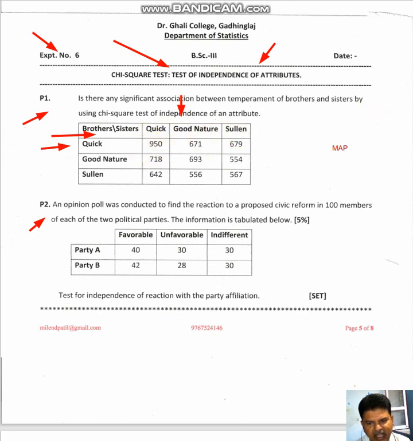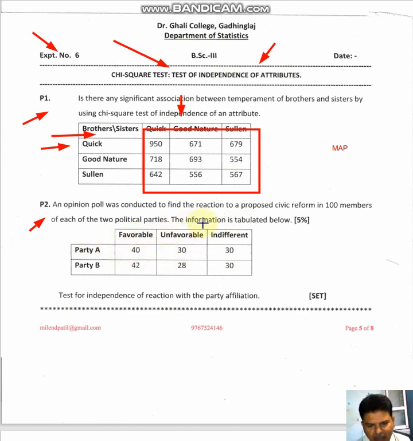And this is the data. So what we need to test? We need to test whether there is any significant association between the temperament of brothers and sisters. Right? And in the same way, we have to check problem number 2.